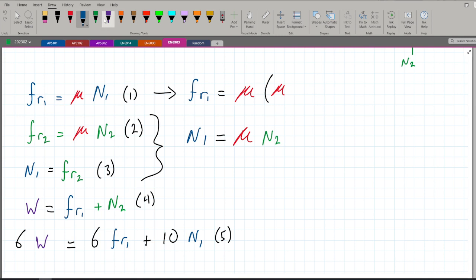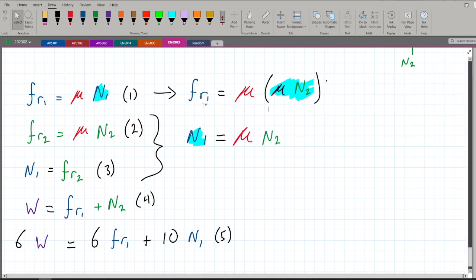Why? Because N1 is equal to mu N2. So we're just substituting this in terms of mu N2. All I did was put this N1 over here, and we got this. Now we have FR1 in terms of N2, and we have N1 in terms of N2.